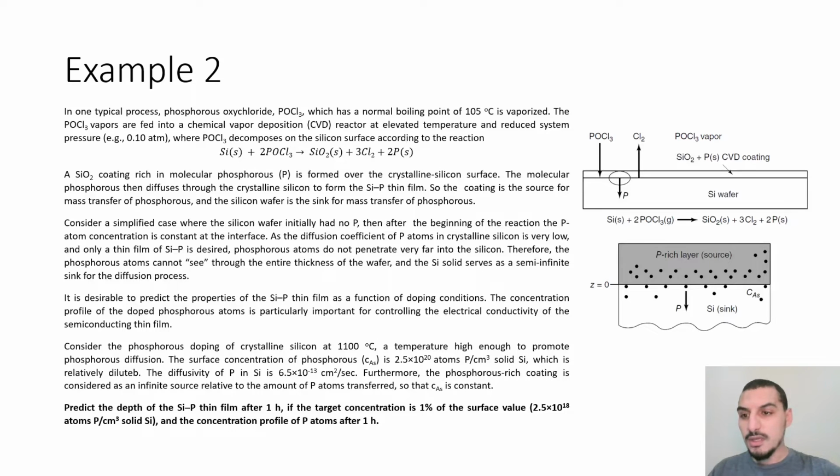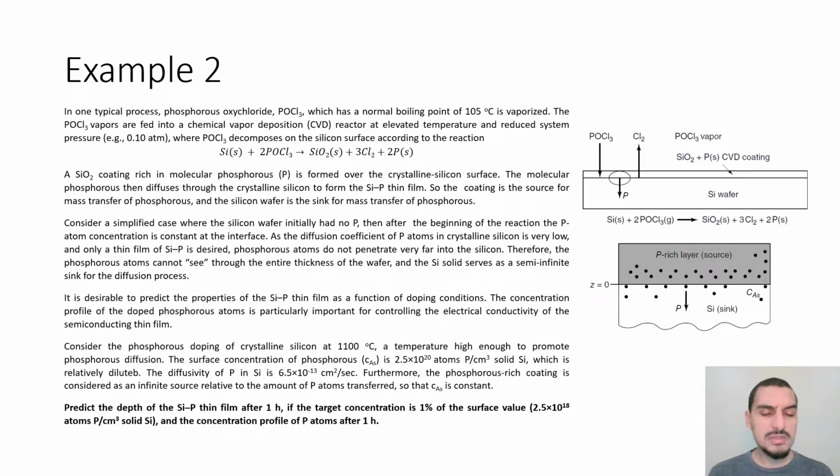Hello everybody. We're gonna solve one example on the unsteady state molecular diffusion in semi-infinite mediums. And this example is about silicon wafer and doping the silicon wafer with phosphorus. So this is a process that is done to change the properties of silicon wafer related to the semiconducting properties and these kind of things.